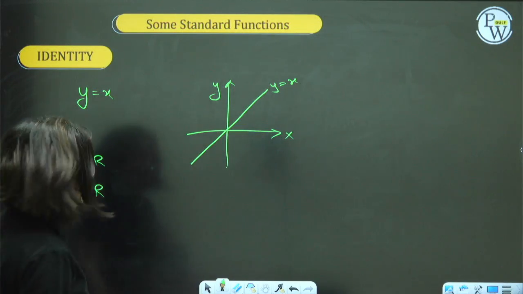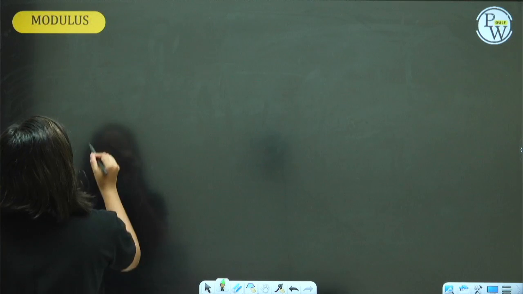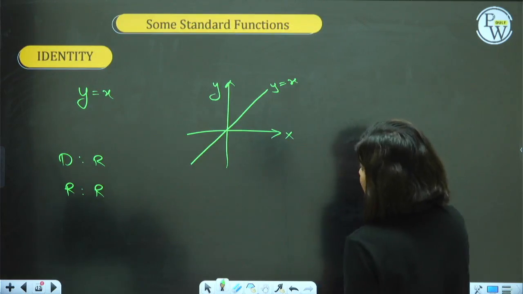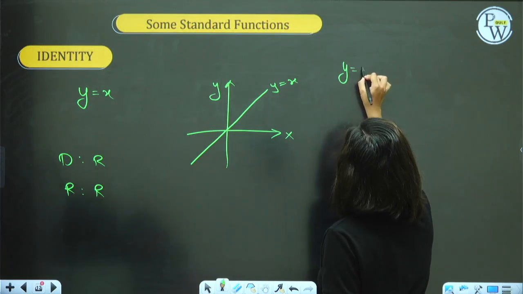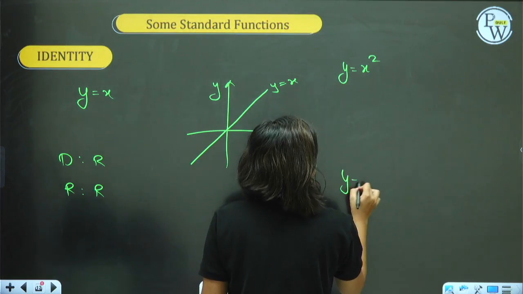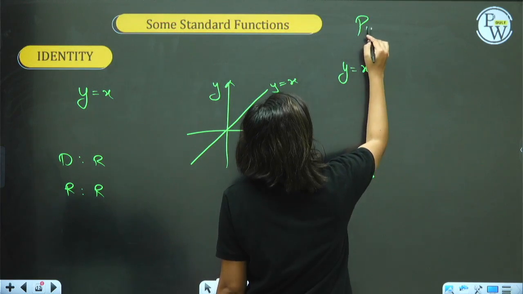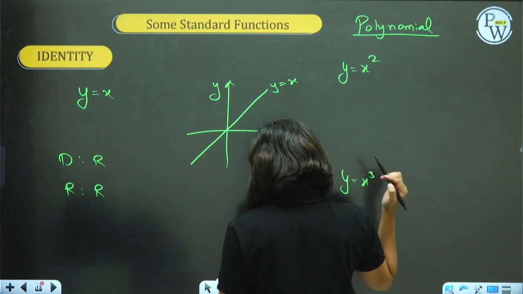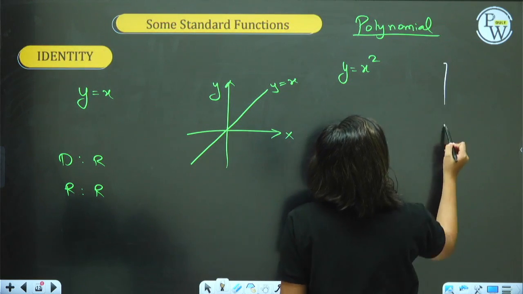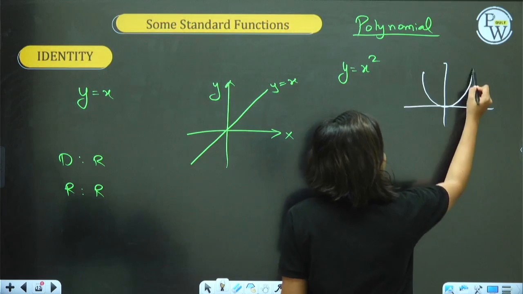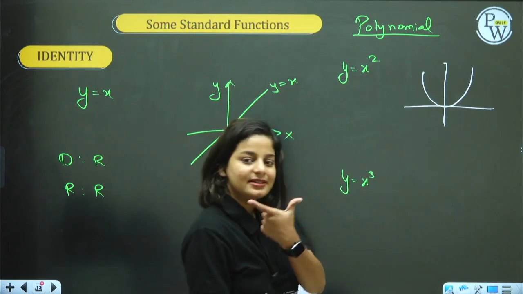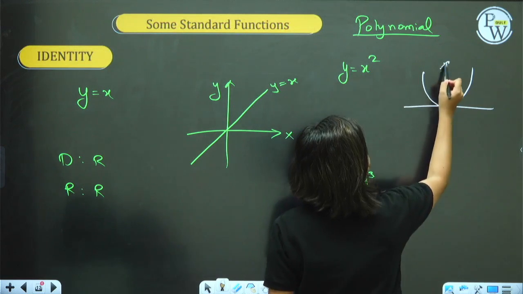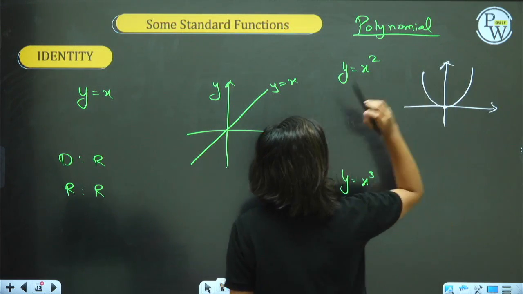Next. Modulus function. Guys, I would also take a minute to talk about the functions y equal to x square and y equal to x cube, which come under the segment of polynomial functions. I have not taken extra slides for that, but yeah, it's time to talk about it. Y equal to x square is a graph like this, a smiley, isn't it? Do not draw these eyes. This is the y-axis, x-axis. It's a parabolic curve.